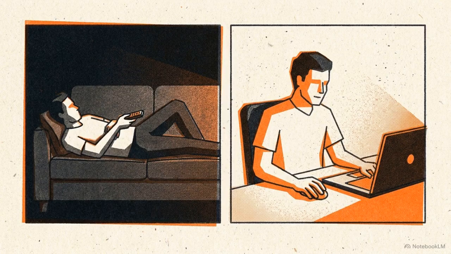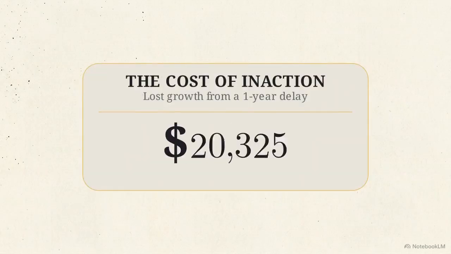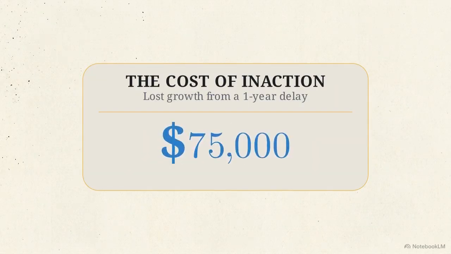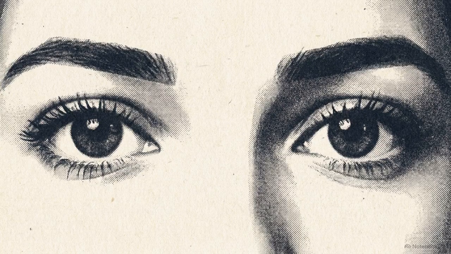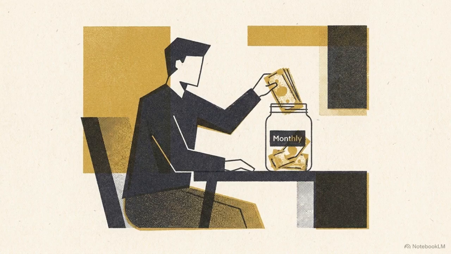Recognizing that inaction is a costly, active choice is the necessary first step. Once you see the actual number attached to doing nothing, breaking the cycle of procrastination becomes a matter of basic logic. Let's make the opportunity cost concrete.